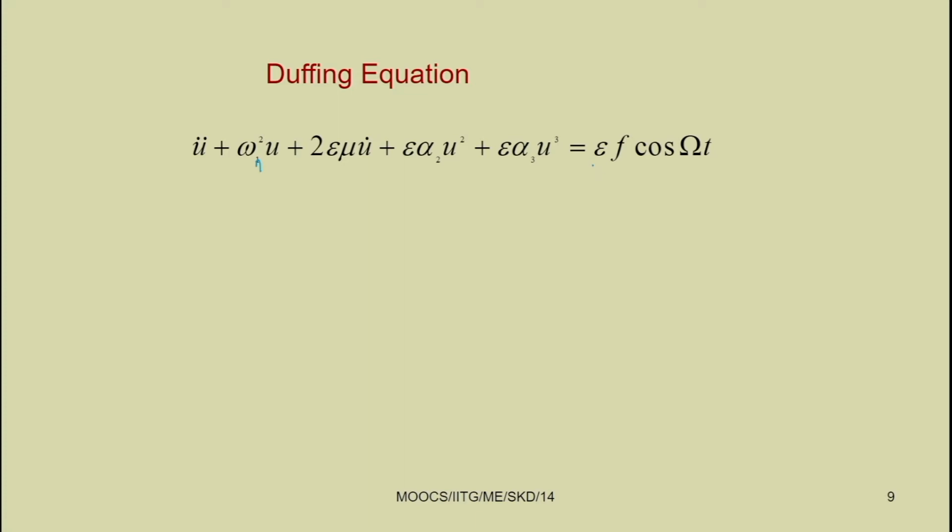If the forcing term is 0, then it is equivalent to free vibration. In case we take the forcing term and the coefficient is written in terms of epsilon, then this is a weak forcing. Here epsilon is the bookkeeping parameter, which is always considered to be very much less than 1. So, the damping term is a weak term. These quadratic and cubic nonlinear terms are also weak. That is why we can use the method of multiple scales to obtain the response of the system.